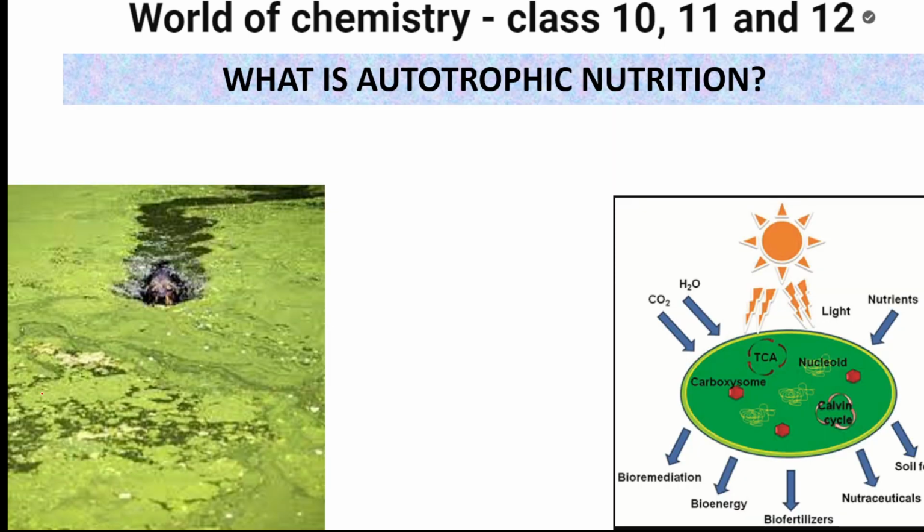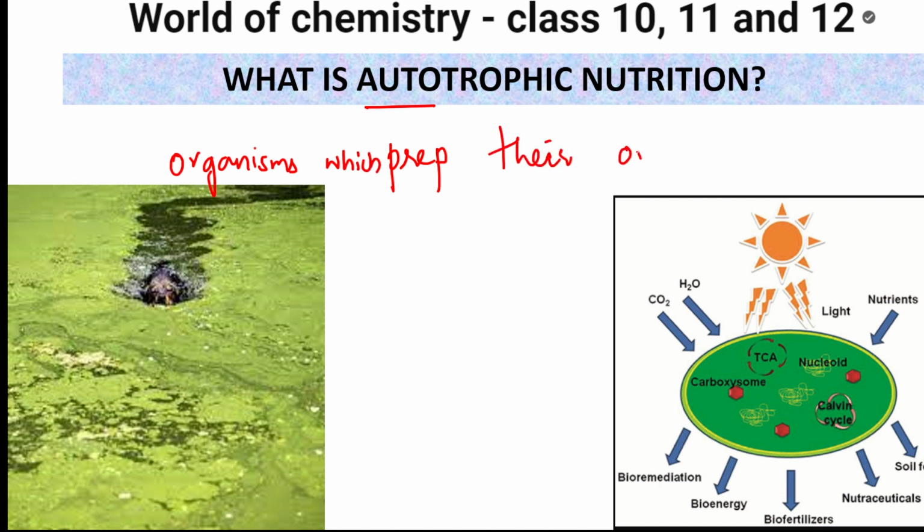I'm studying what actually is autotrophic nutrition. Auto, as you all know, means self. So these are organisms which prepare their own food, and you're going to write this in the exam like this. From where do they prepare their own food? As you would have seen when walking on the road, there's a lake where you see green, blue-green algae.